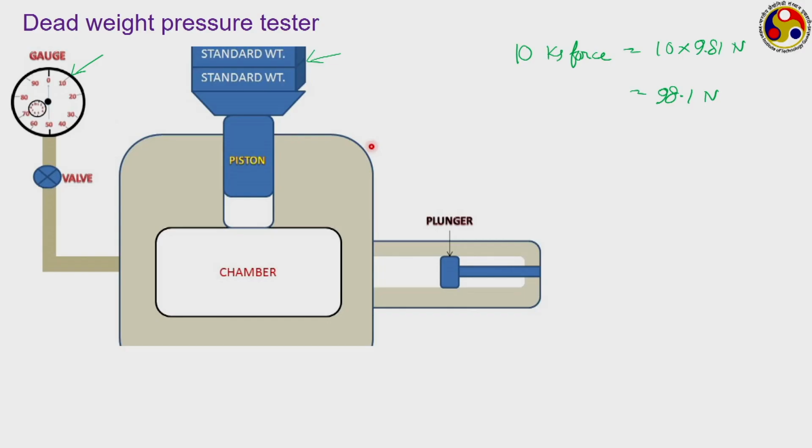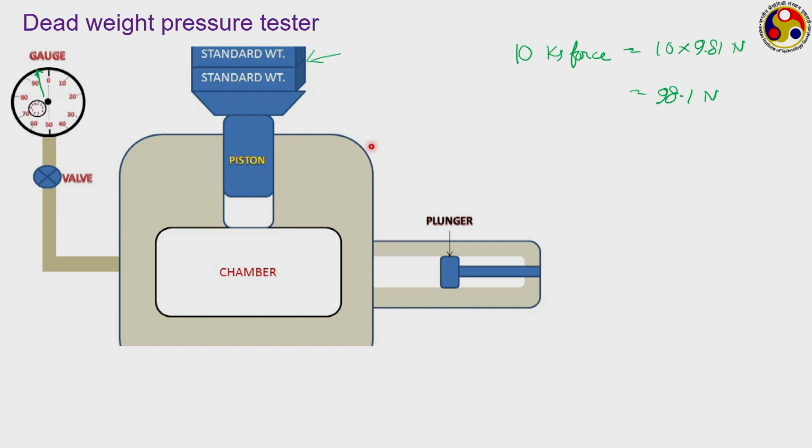It starts to float means now it has reached a pressure balance, that is the pressure of fluid inside is just sufficient to balance the weight of this standard weight. Then whatever reading the gauge is showing should be equal to this 98.1 Newton. The gauge may be pointing to a location somewhere here, so we can put the mark of 98.1 Newton.